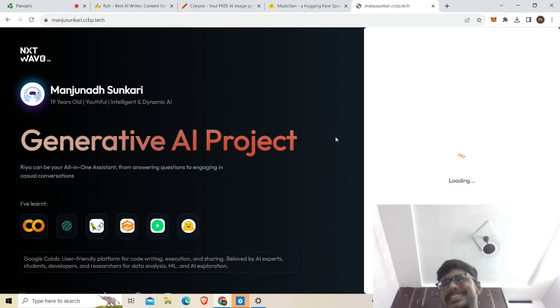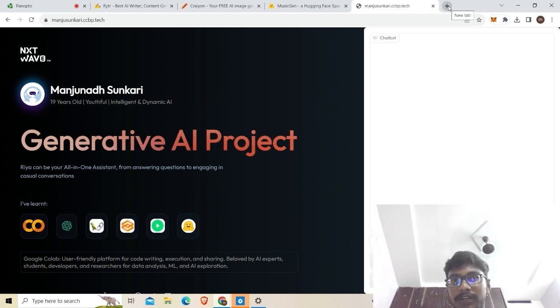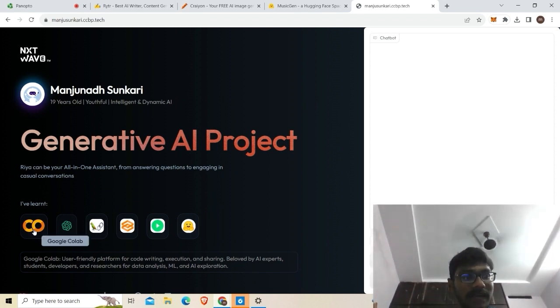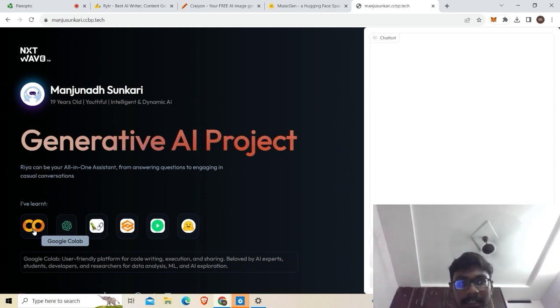And not only this, there are many AI tools like ChatGPT. It works on OpenAI. Gradio is one of the tools we have. I have created this chatbot, and here you can see Google Colab, where we write all the machine learning code.